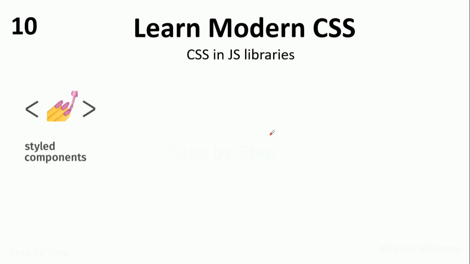Now styled components let us write actual CSS in our JavaScript. When we are writing JavaScript, first we have to select that particular element. If we want to do any manipulation, first we select that element and then do the update. If you want to change the style, or the background color, we do it like that. But when we use styled components, it allows us to write actual CSS inside JavaScript, which means we can write all the features of CSS that we love to use. We can use actual CSS inside JavaScript. If you search in Google for styled components, you will get the official documentation. You can refer to that document for better understanding.